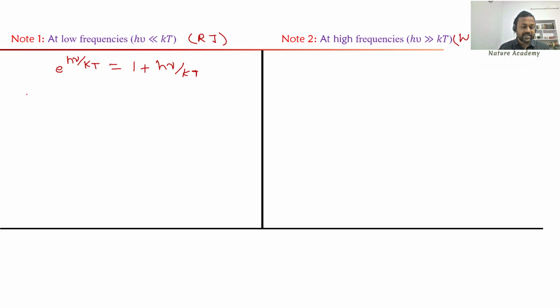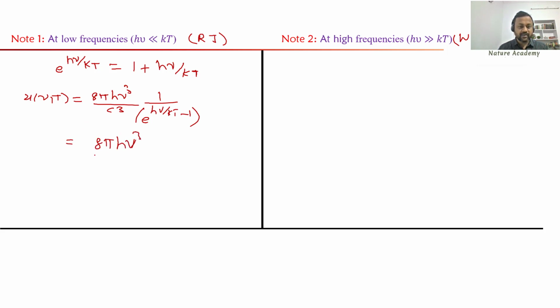Now write down the energy density function. U of nu comma T is equal to 8 pi h nu cube by c cube times 1 over e power h nu by kT minus 1. Substitute the exponential value. e power h nu by kT can be written as 1 plus h nu by kT, and already there is a minus 1, so the 1 gets cancelled and kT goes to the numerator.